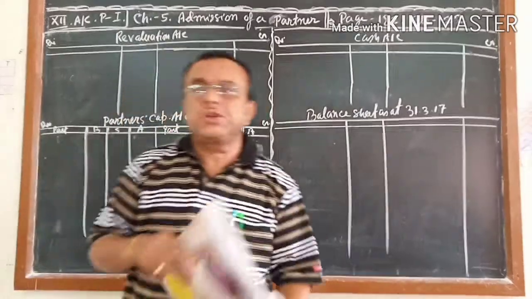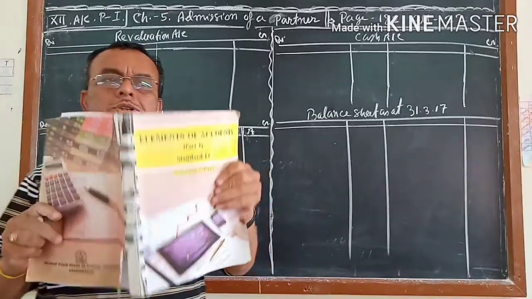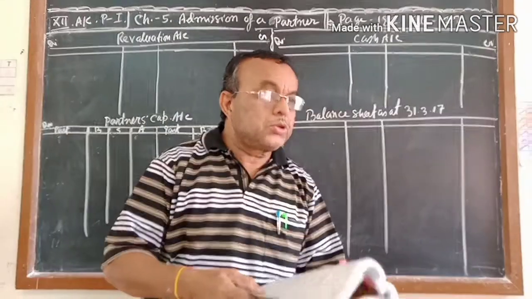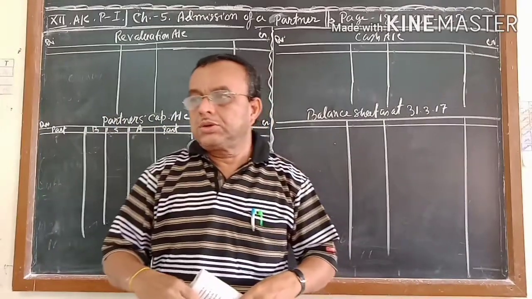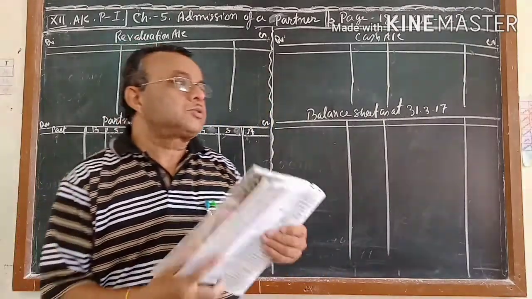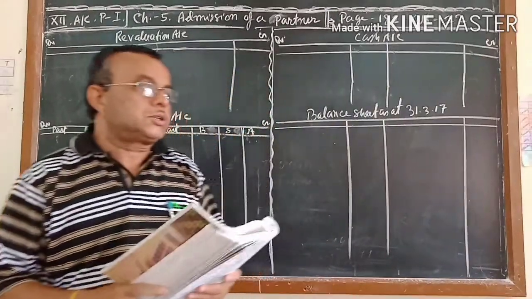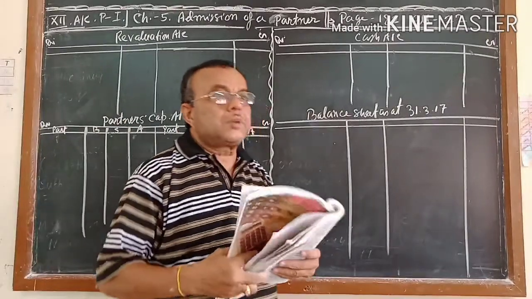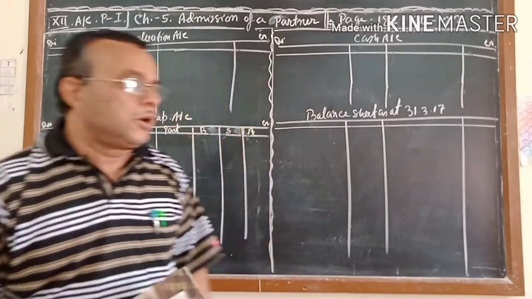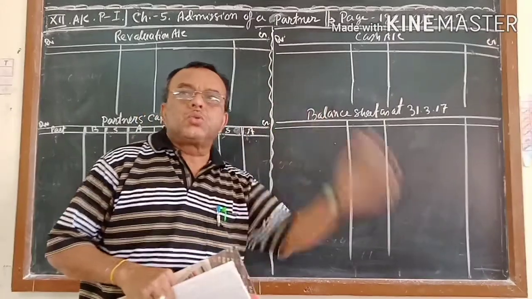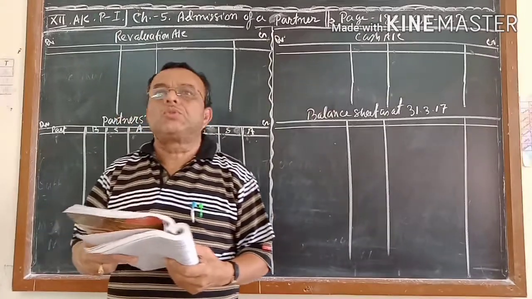The next video will be based on 12th accounts, part 1, chapter 5. All of you know the 5th chapter was going on. Today onwards I will start to do complete sums of 8 marks. To do complete sums of 8 marks, you have to learn the steps one by one, which I already told in the previous video. All these videos together will complete a full sum, which will start from today onwards.